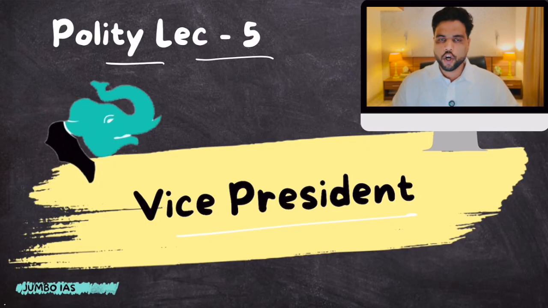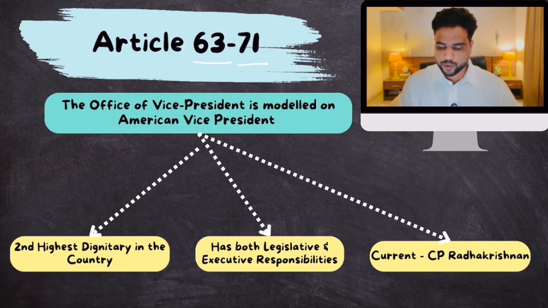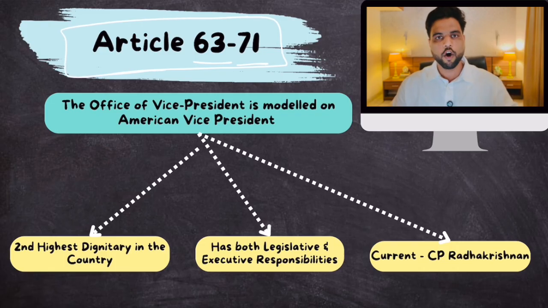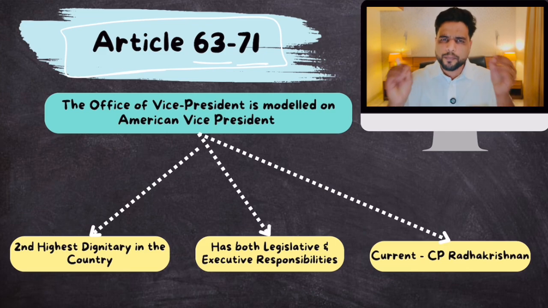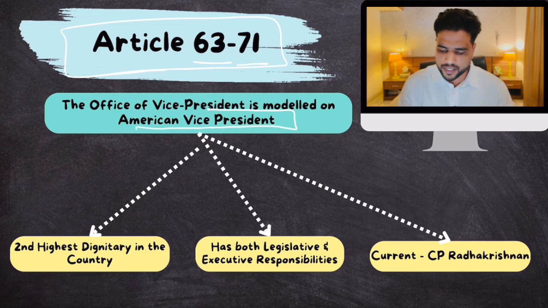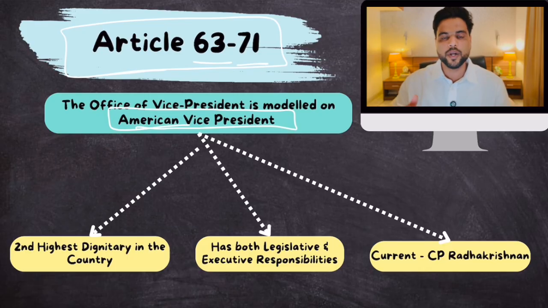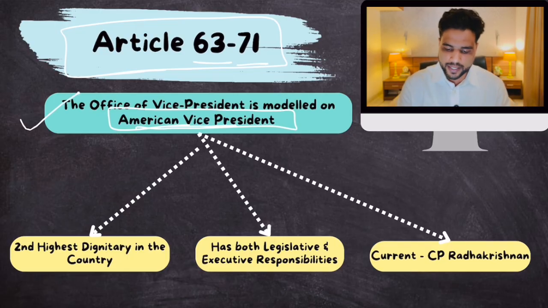Now, let's first talk about what our Constitution says with respect to the Vice President of India. Articles 63 to 71 deal with the office of Vice President of India. And the office of Vice President of India is pretty much similar to the American Vice President. We'll see how, and in the end we'll also compare the 2 Vice Presidents. So if there is an MCQ in your prelims examination that the office of Vice President of India is modeled on, and the option is American Vice President, you will mark it correct.